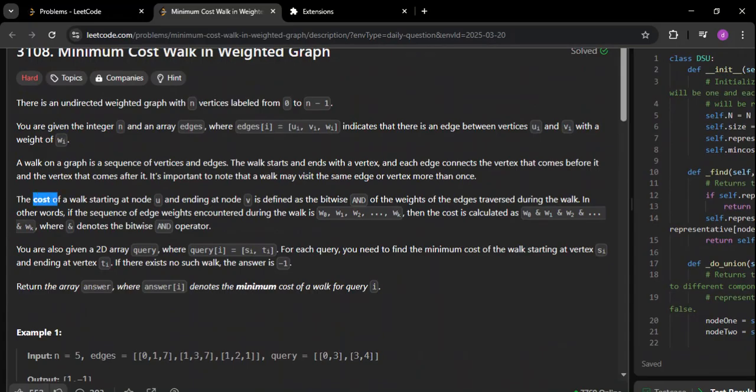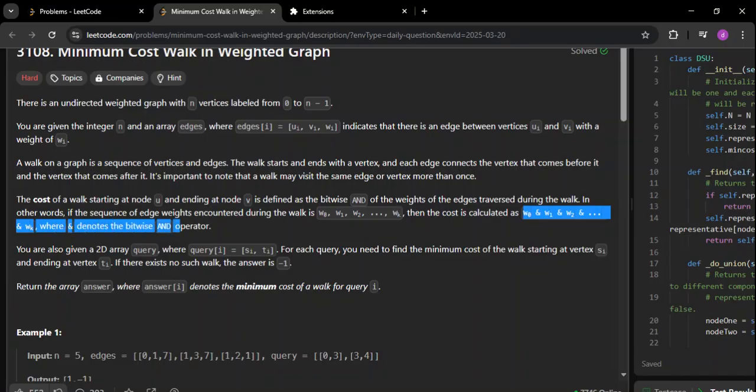They're telling us cost means, for example, say there are two nodes u and v. In order to reach from u towards v, there will be multiple paths. We can take any path the way we want. But the idea here is, the cost is going to be the bitwise AND of the various weights that are involved in this path. Remember, I'm talking about weights, I'm not talking about the numbers u or v. When we go from u to v, we may take some path, we can take any path we want, but the cost of that particular path is going to be the bitwise AND of the weights that are involved. As simple as that.